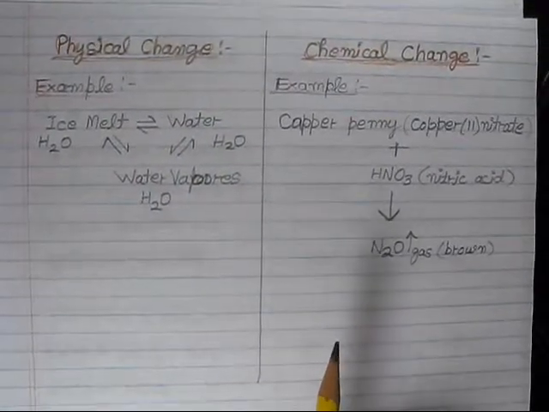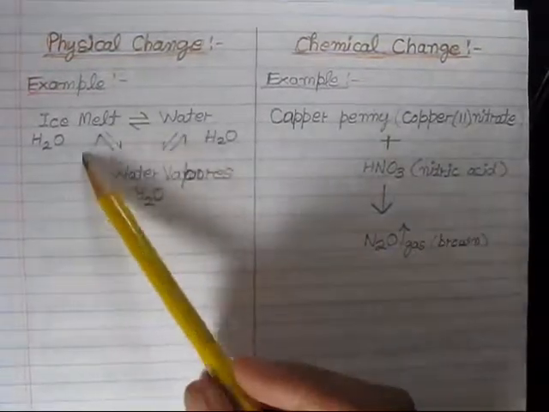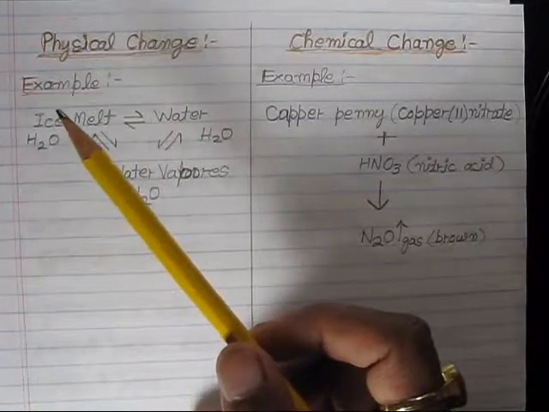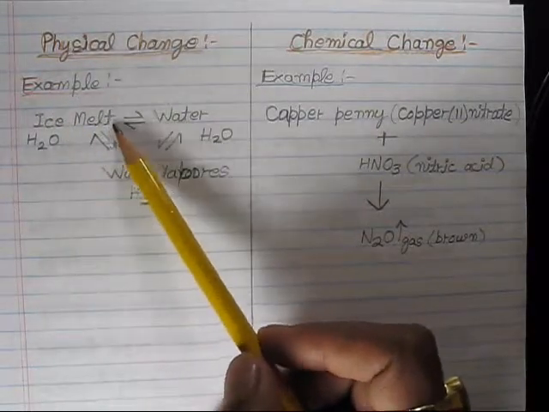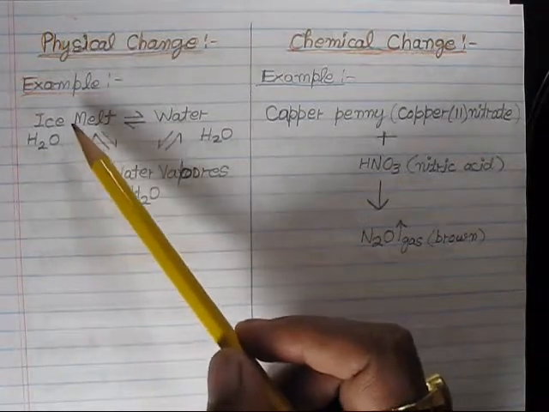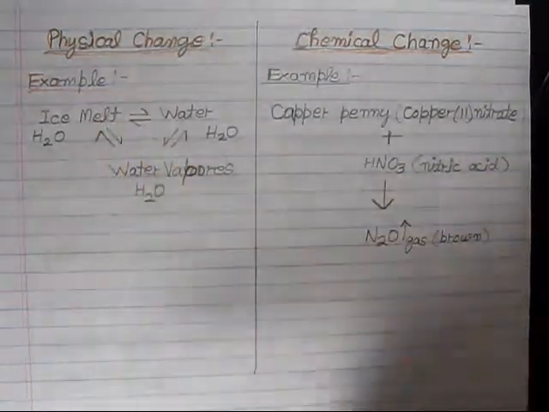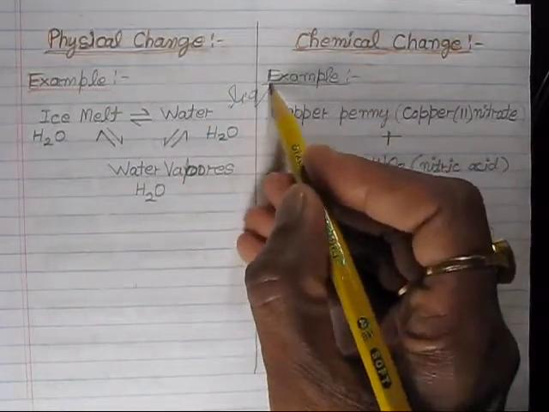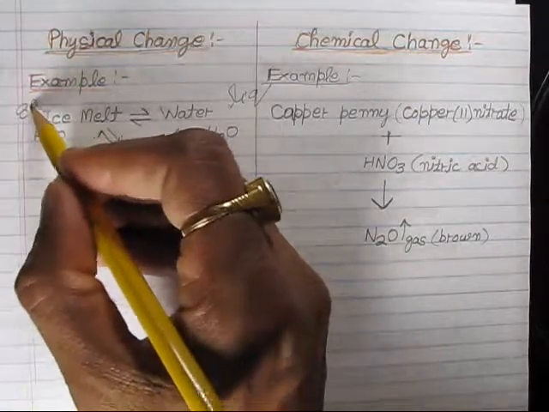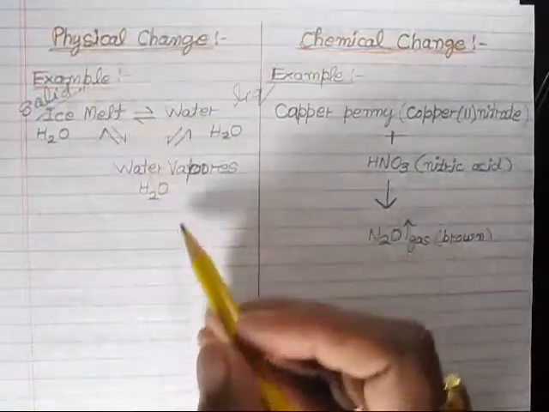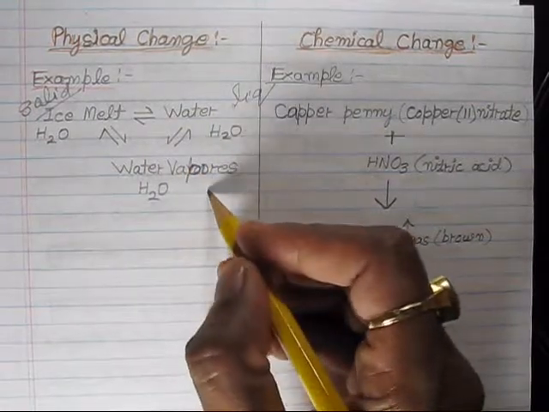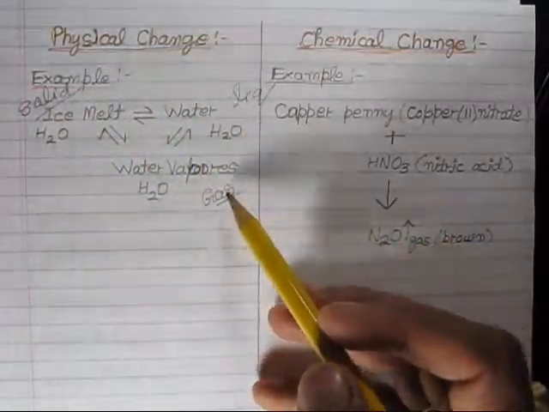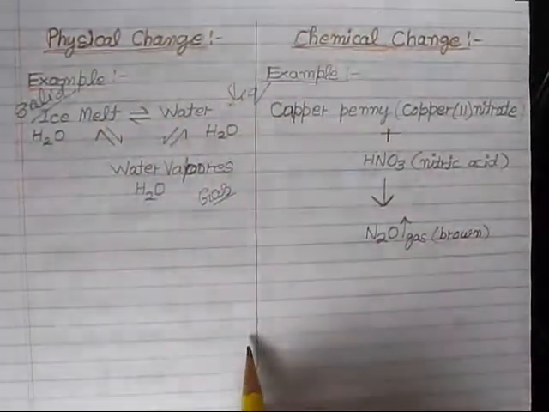And a good example for physical change, as I said, is a change in state. Ice, which is the solid state, changes into the liquid state, water. Then once we heat it, it becomes the vapor phase, the gaseous phase. So solid to liquid, liquid to gas, or any interconversion is a physical change.